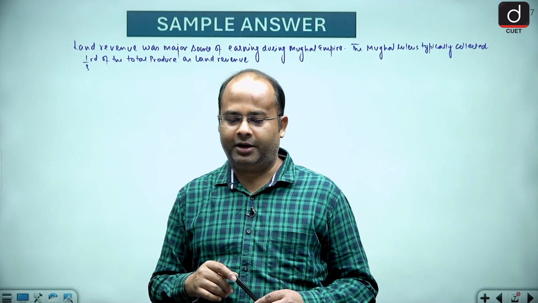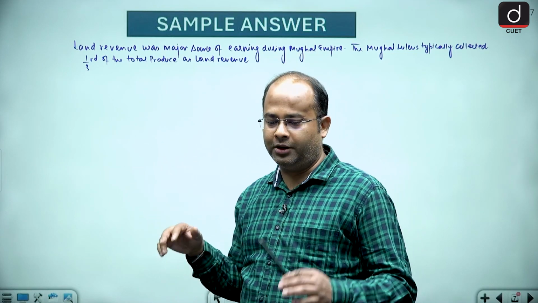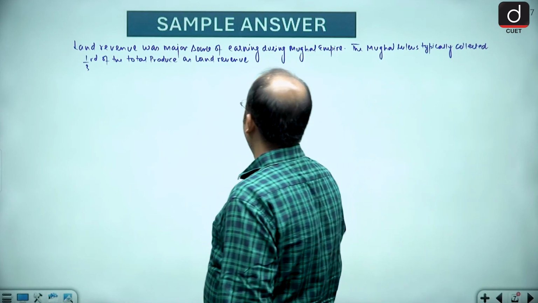correct assessment of land revenue was crucial for expansion of Mughal Empire.